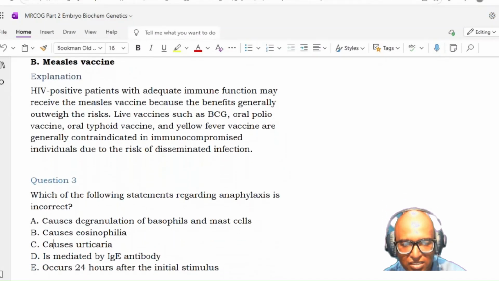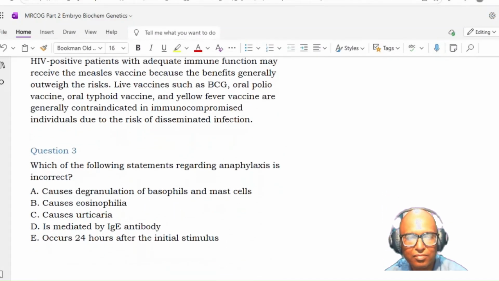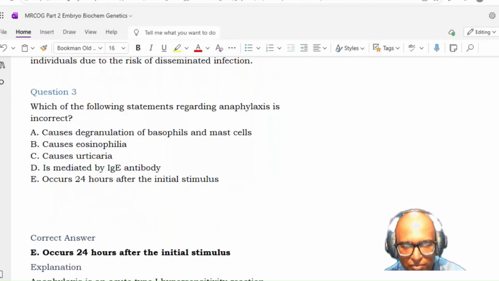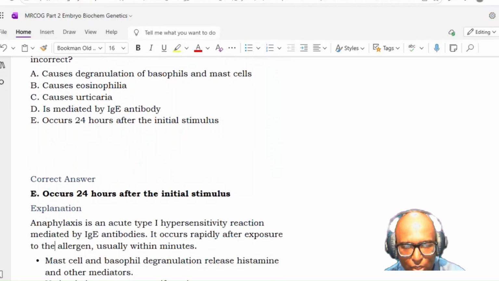Okay, next. Which of the following statements regarding anaphylaxis is incorrect? Causes degranulation of basophils and mast cells, causes eosinophilia, causes urticaria, is mediated by IgE antibody, occurs 24 hours after the initial stimulus. Sir, option E is incorrect. Occurring 24 hours after the initial stimulus is wrong.